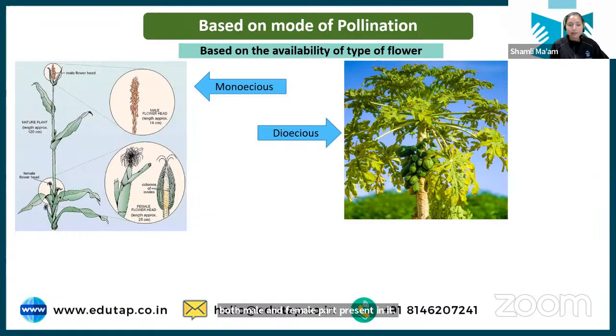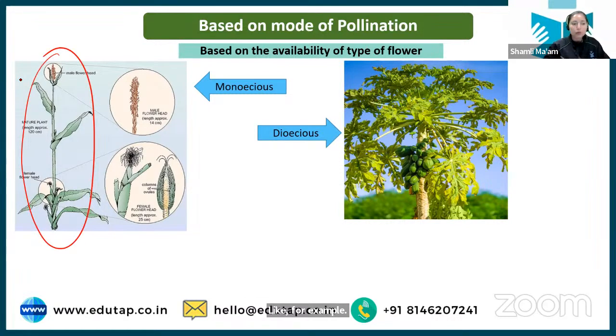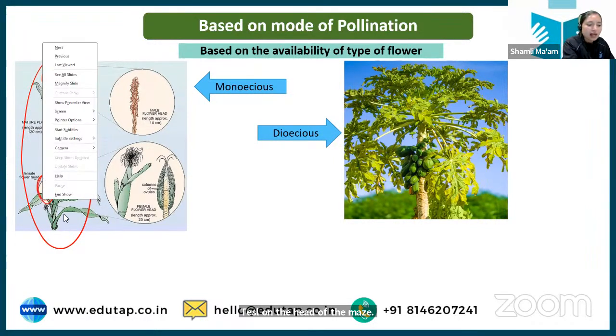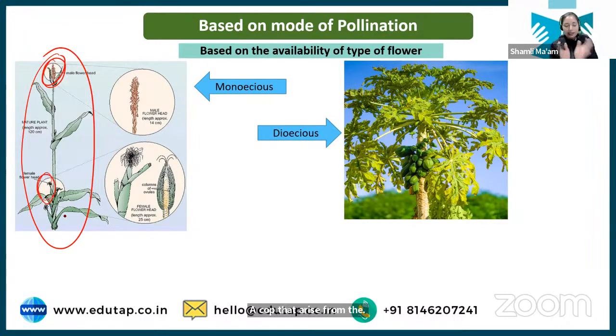For example, this is the diagram of maize. If you have seen the maize plant, you will see one tassel on the head of the maize and a cob that arises from the alternate arm of the plant. The cob comes from this part and the tassel is on the head.